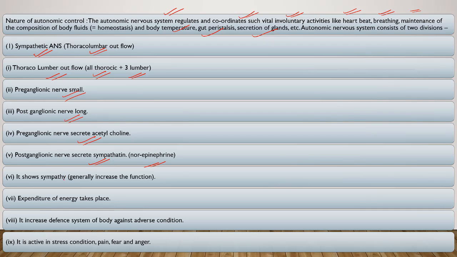It shows sympathy, a general increase in function, and expenditure of energy takes place. It increases the defense system of the body against adverse conditions. It is active in stress conditions, pain, fear and anger. Okay, the preganglionic nerve secretes acetylcholine, and the postganglionic nerve secretes sympathetin or norepinephrine.